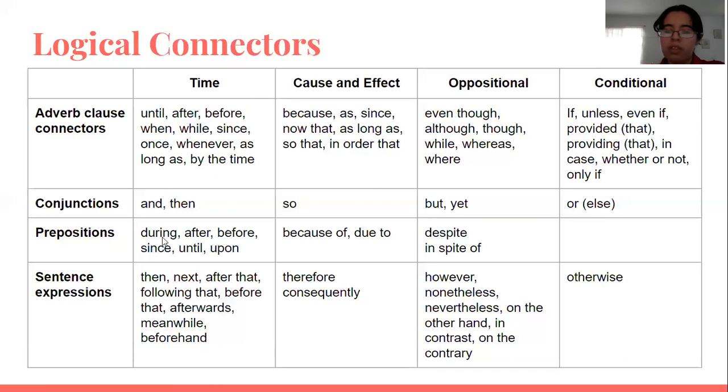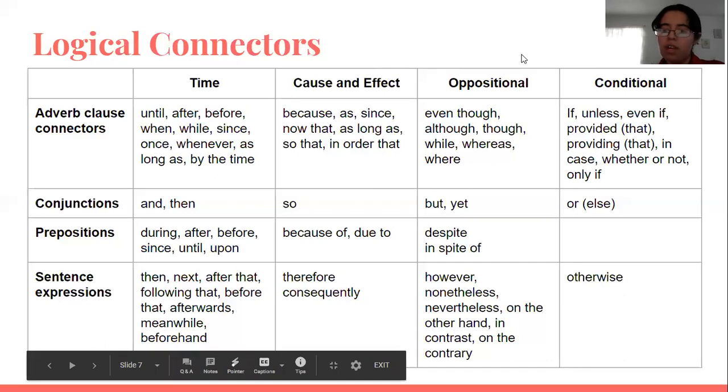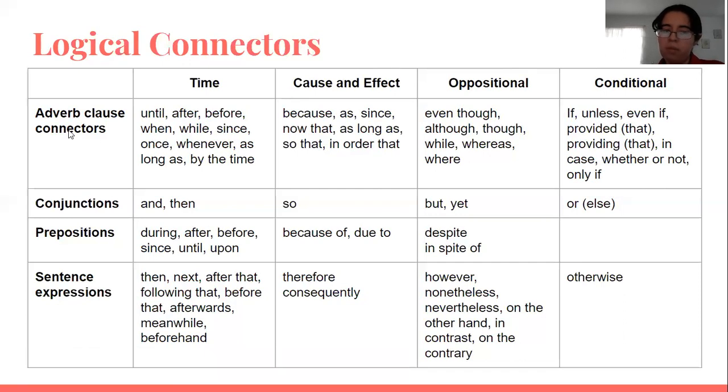So this is how we divide them into their relationship with the sentences: time, cause and effect, oppositional, and conditional. And these are the types of connectors they are: adverb clause, conjunctions, prepositions, and sentence expressions. So just keep this in mind.